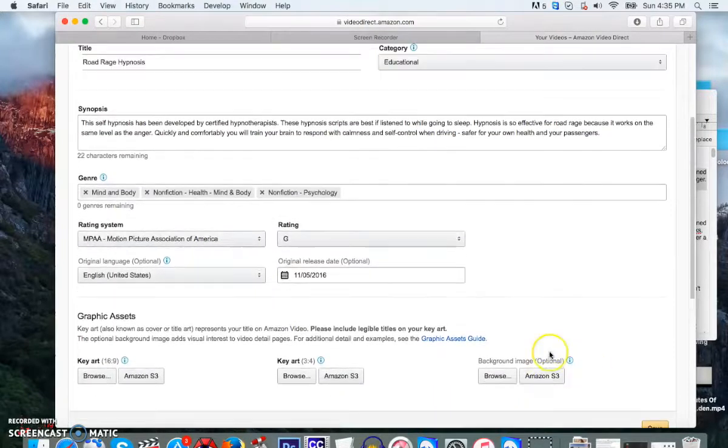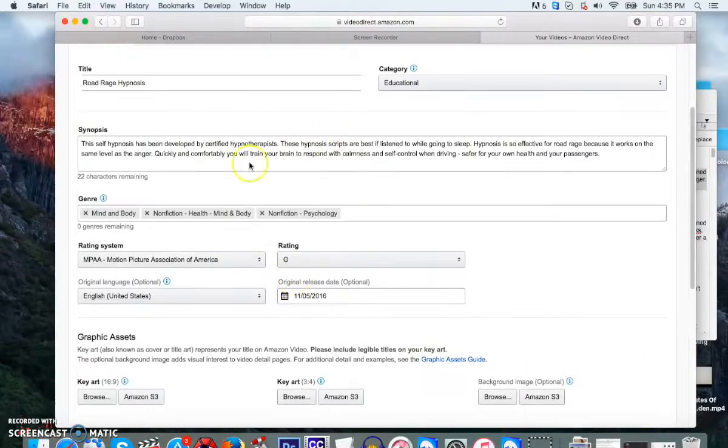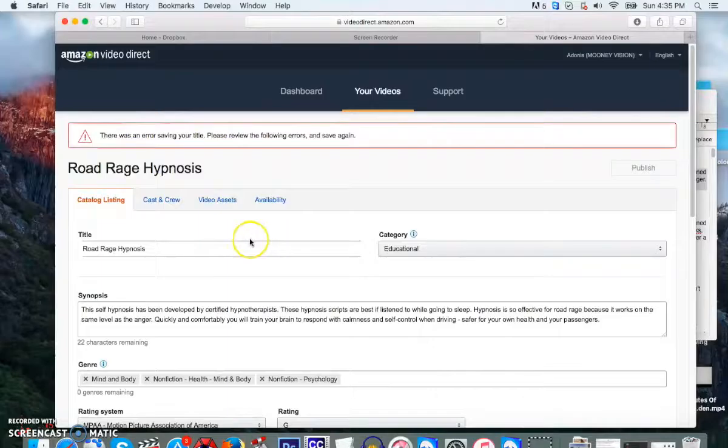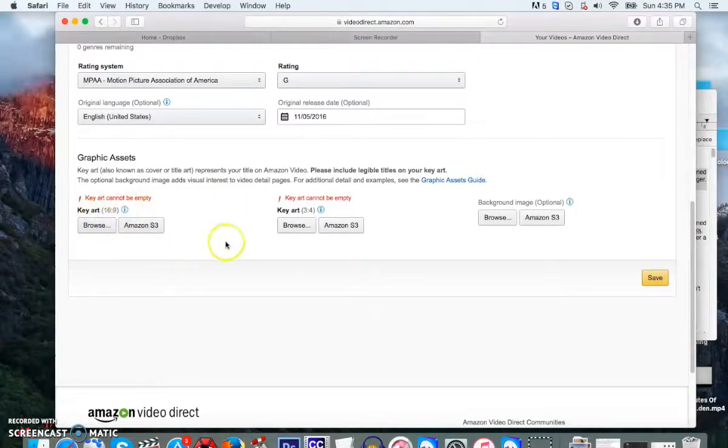Okay, so if I don't save it right now, I'll actually lose all this information, but if you look, it actually won't let me save it yet. See, there's error saving because we haven't uploaded the pictures. So you can actually do any of this stuff in any order you want. I'm just showing you in the order I do it.